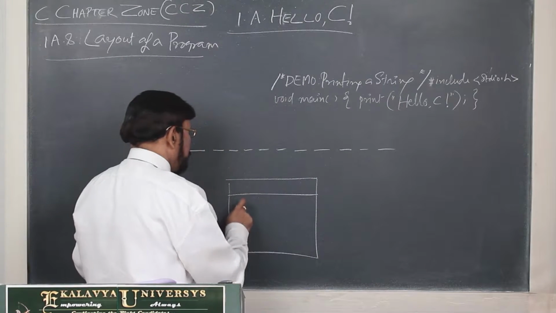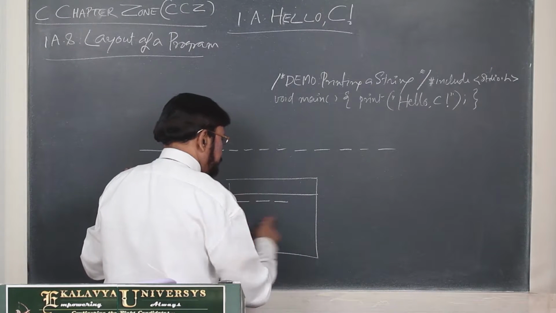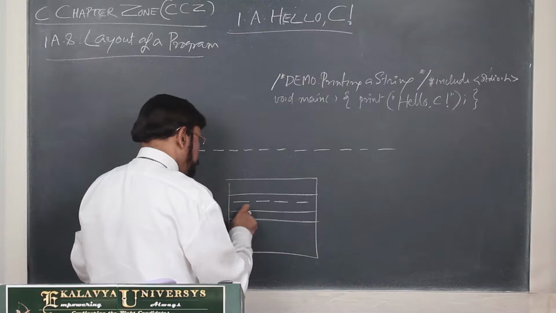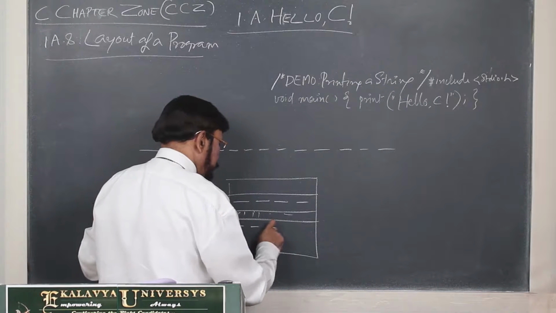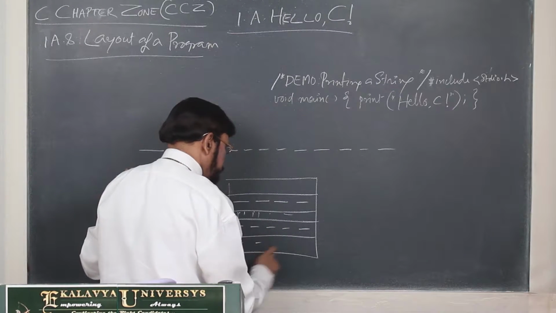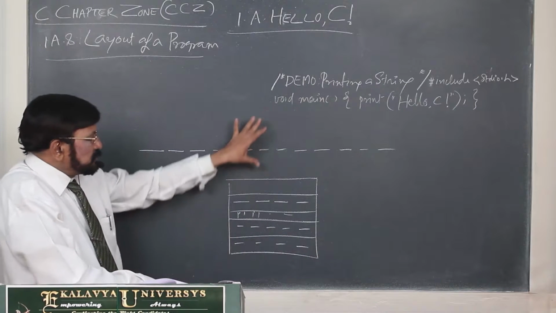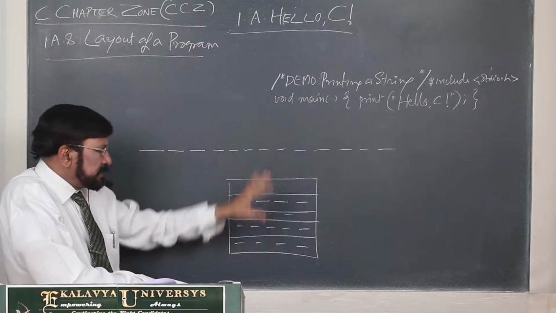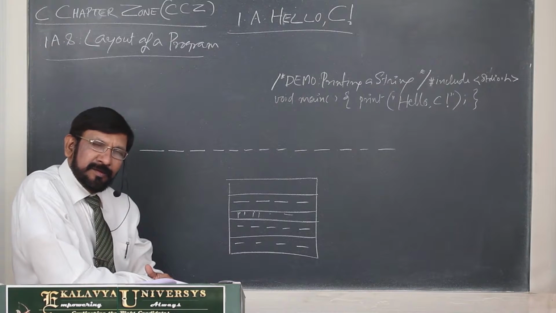How do you expect your mark statement? Like this. Your name, class number, section, roll number. Here paper 1, paper 2, paper 3, like that. Paper 1, paper 2 marks, paper 3, paper 4, paper 5. The total marks, percentage marks, grade, remarks, and so on. So you see that the same set of data items are organized in a layout. Then you will be very happy.